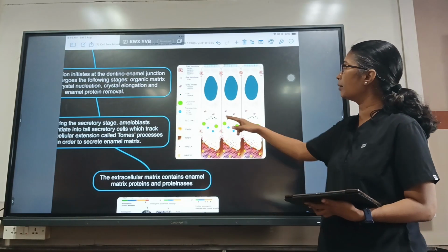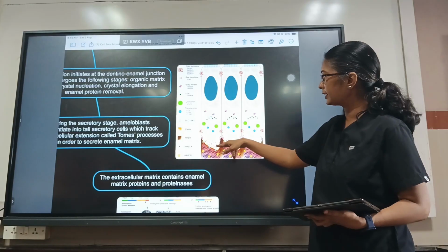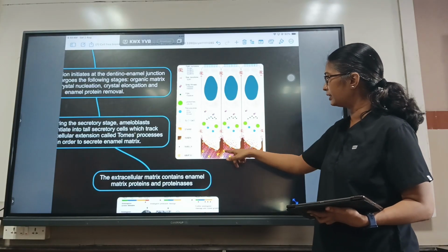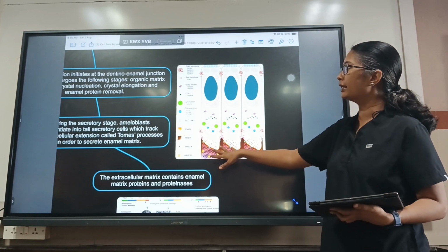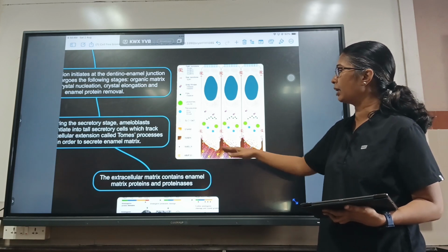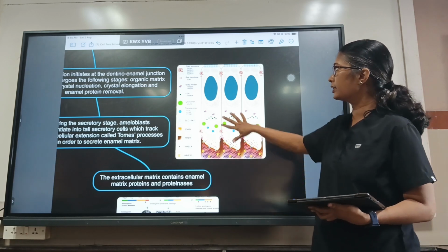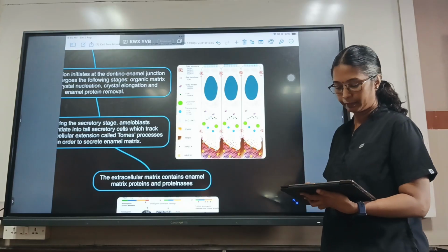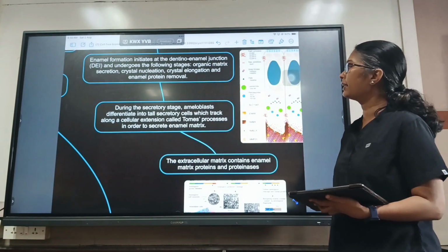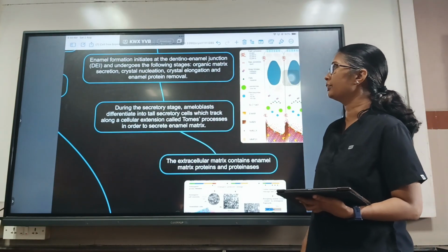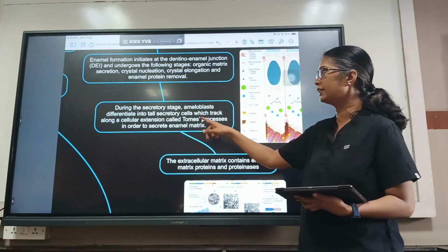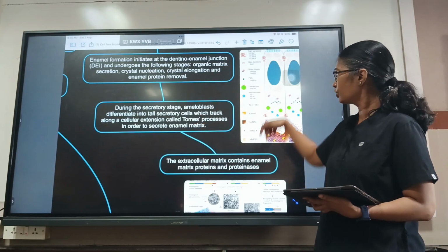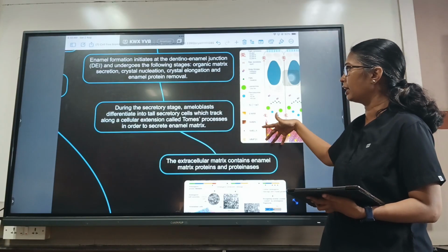And here we see the ameloblast, the Tom's process, the day it deposits, and we can see the yellow dots here. These are the proteinases which remove the organic matrix once the enamel crystals are formed. So this is how the deposition happens during amelogenesis. During the secretory stage, the ameloblasts differentiate into tall secretory cells which track along a cellular extension called Tom's process in order to secrete the enamel matrix. So it forms the Tom's process and deposits the enamel matrix.